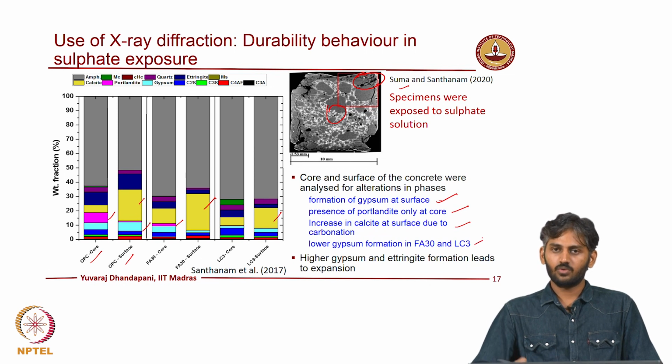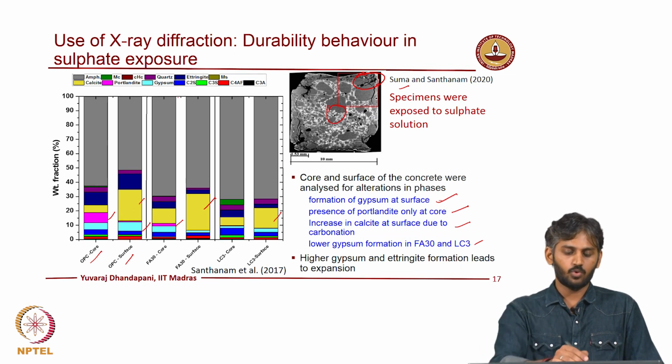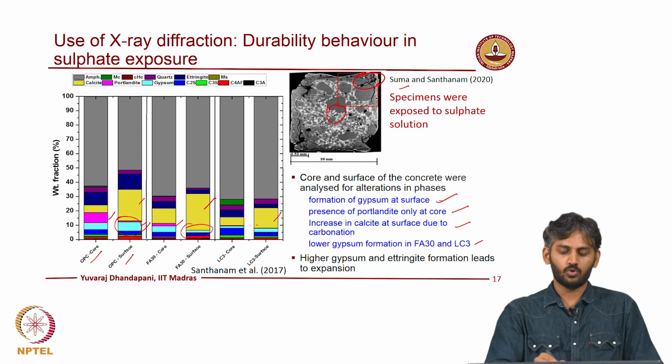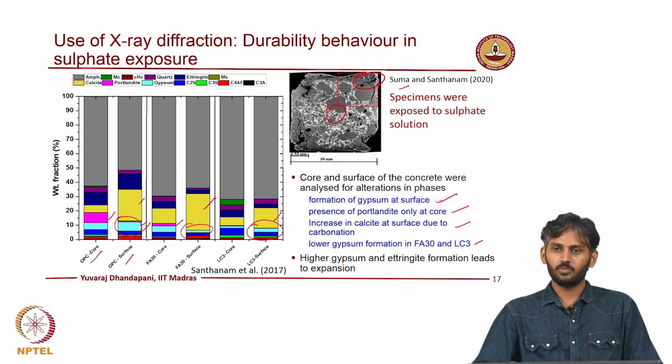What you can also observe is that in the case of fly ash and calcined clay binder, you do not have the higher amount of gypsum which is formed in the plain Portland cement. So, in plain Portland cement you have a higher amount of gypsum, in these systems you have a lower amount of gypsum. This can be a very ideal way to explain the difference in the behavior of these binders when you expose them to sulphate conditions. Initially gypsum gets formed and then leads to formation of ettringite, and when you have a lower amount of sulphate moving in, you do not produce gypsum and ettringite. That can explain the expansion which is caused due to gypsum and ettringite formation in these binder systems.